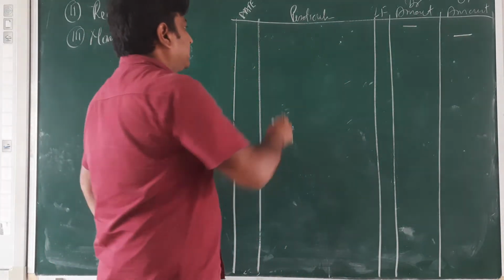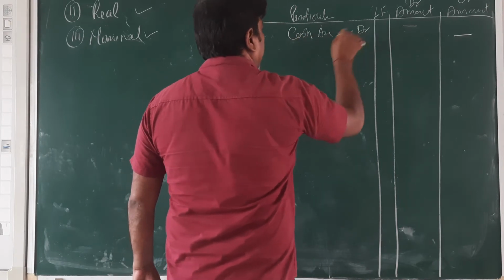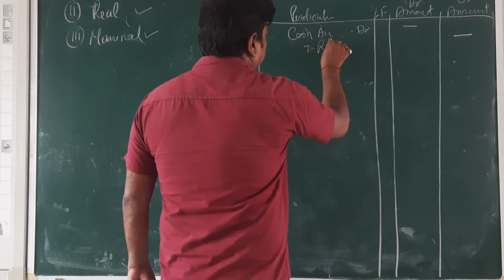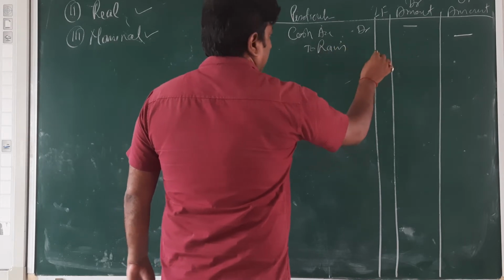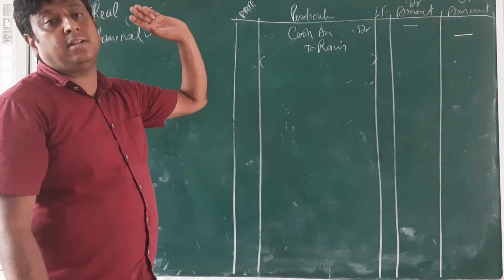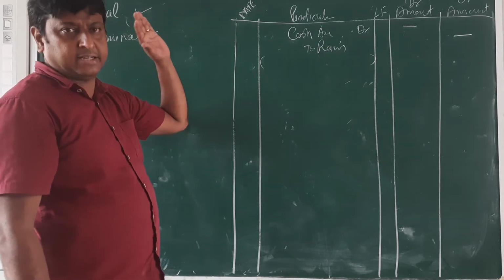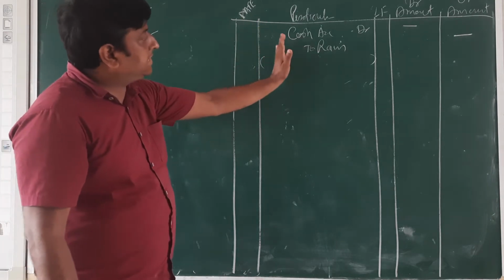For example, cash account debit and Ram credit. How it's a debit, how it's a credit depends on the rules that I will explain. Don't worry.